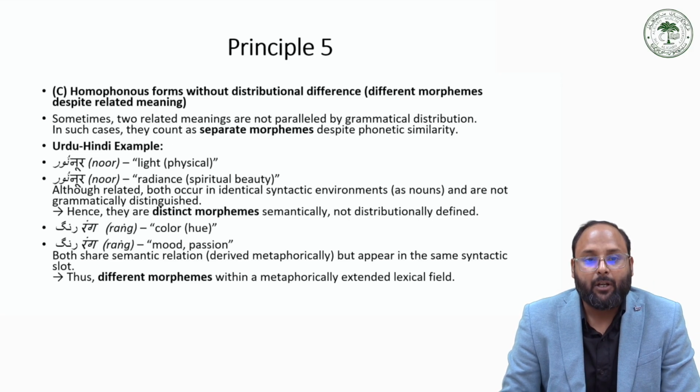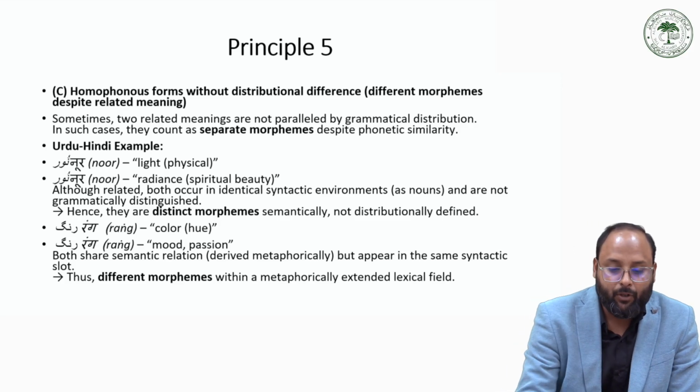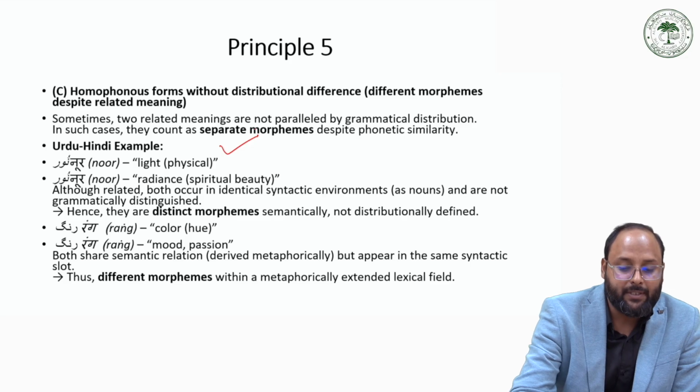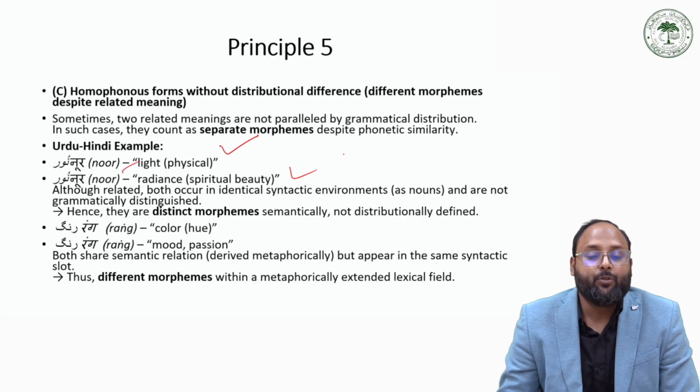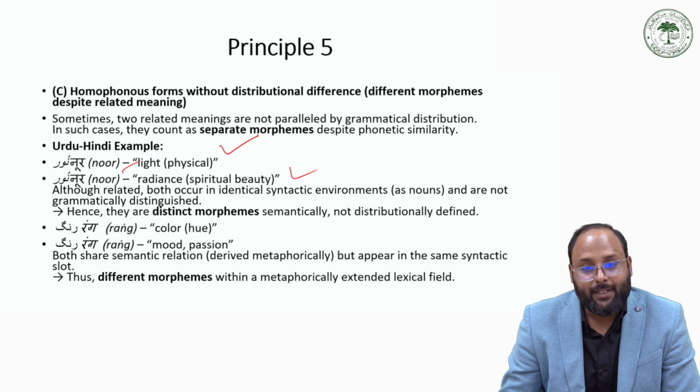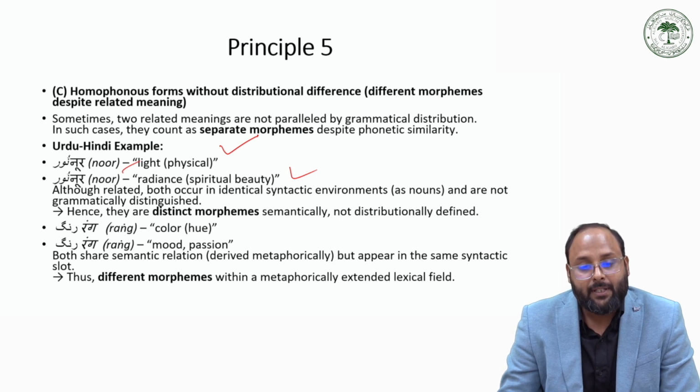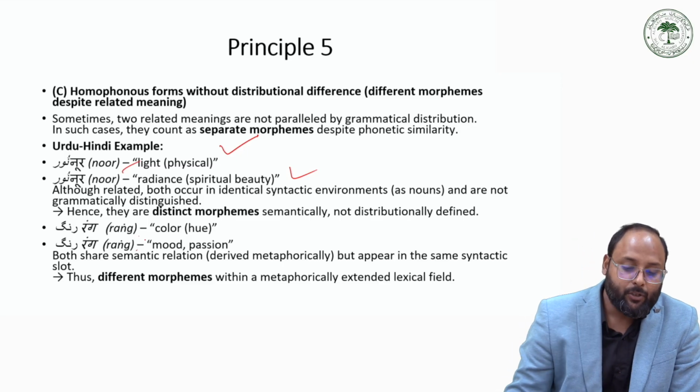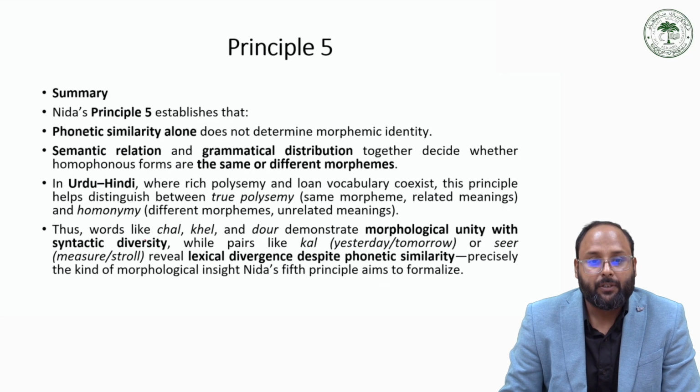And the other example, like noor and noor, they are different morphemes despite the related meaning. In one form, noor is for light, physical light, and the other noor means spiritual beauty. So they are distinct, different morphemes because they are different in meaning. In the same way, we have rang and rang, so they are also different morphemes.